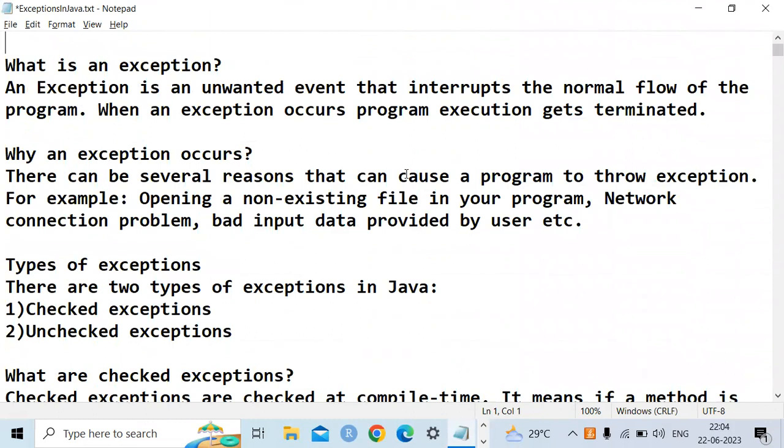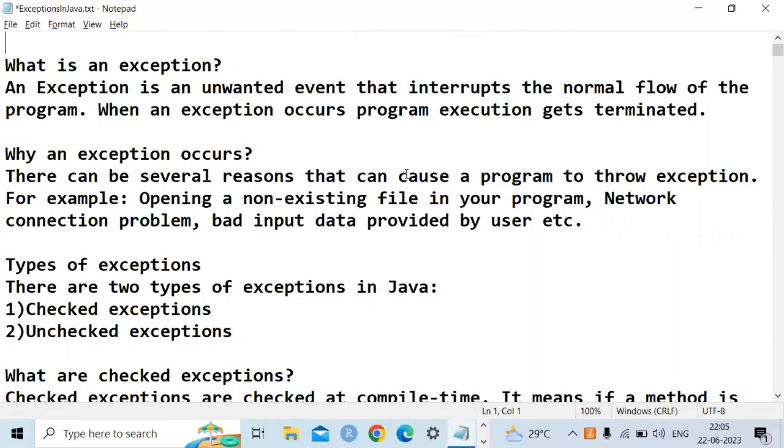What is an exception? An exception is an unwanted event. Unwanted events means, for example, when you compile or execute the program, there is a possibility of having errors, which will stop the execution of the program and terminate it. Those types of errors we call exceptions.